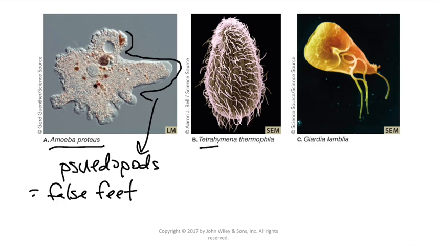I also really like Tetrahymena. These are covered with cilia that you can see in the picture, all the multiple hairs around them, and they use those cilia to swim around in their environment.